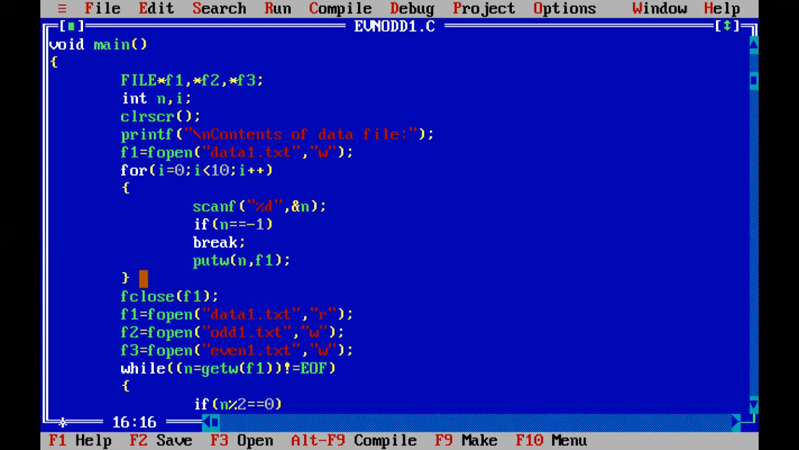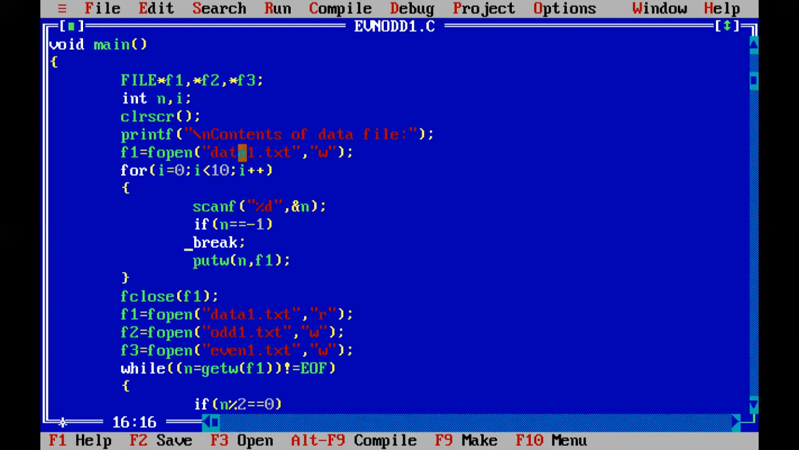I have closed this for loop and immediately closed F1. That means the data1.txt file got created. It accepted the integers, or we have added the integers, and it is closed now. Note that if the file named data1.txt is not initially created, by using the fopen function it will get created first and then it will get opened in the write mode.